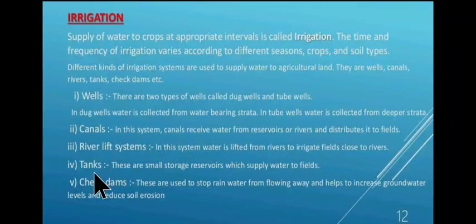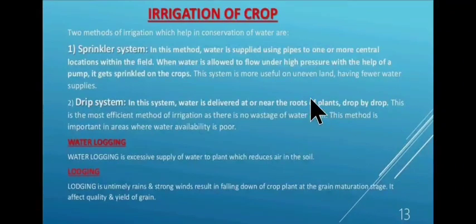Next is tanks. These are small storage reservoirs which supply water to the fields. And the last is check dams. They are used to stop rainwater from flowing away and help to increase groundwater level and reduce soil erosion. Now, irrigation of crops. Basically there are two modern methods of irrigation, first is sprinkler irrigation and next is drip system or drip irrigation.